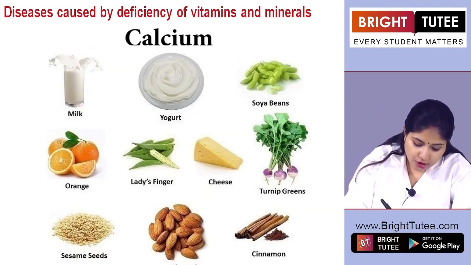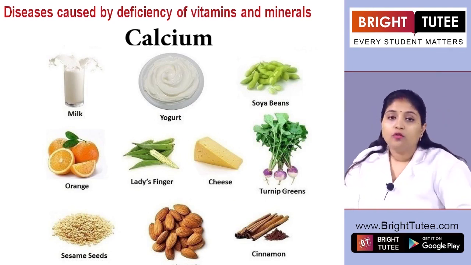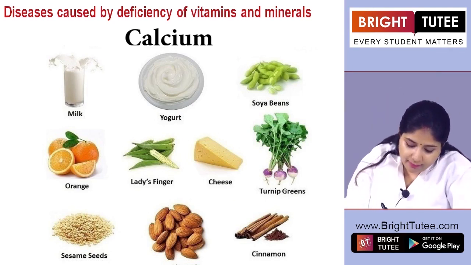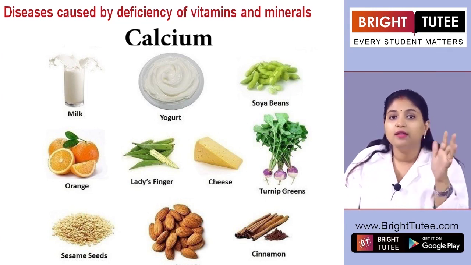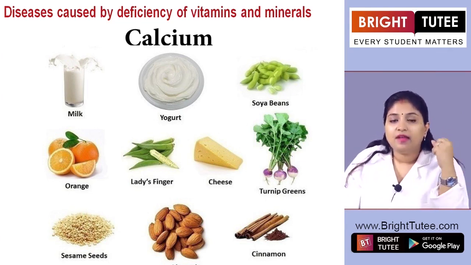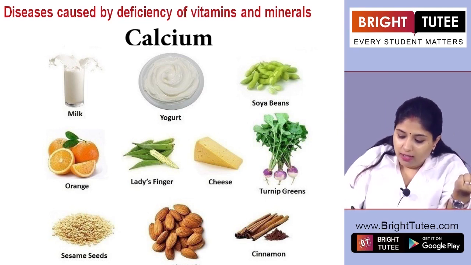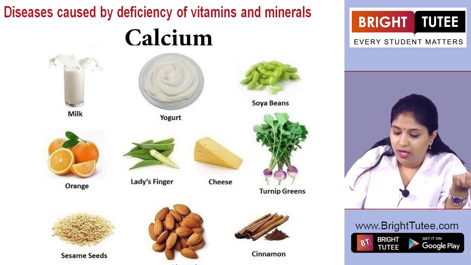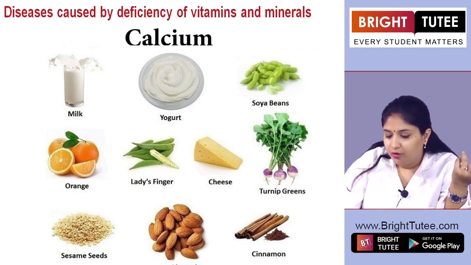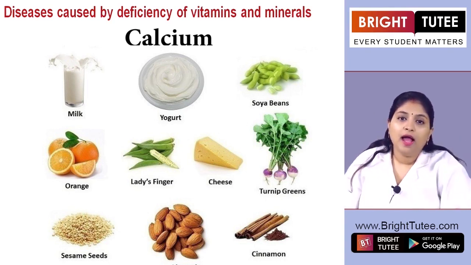Next you have calcium. Calcium is essential for our bones. If calcium is absent, then we find bone and teeth decay. The bones and the teeth will start decaying and becoming weaker, so weak bones and tooth decay are usually seen. To avoid it, milk is one of the major sources of calcium.